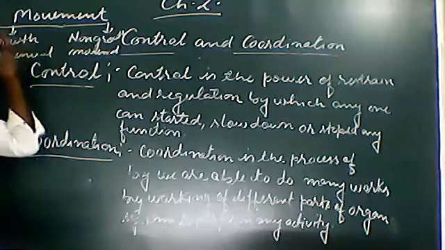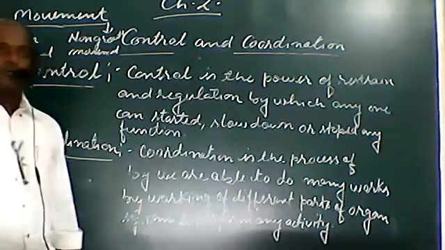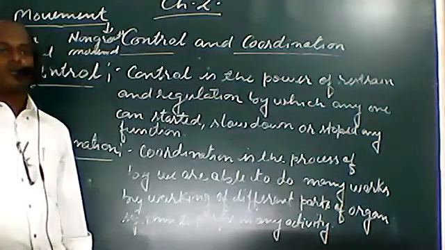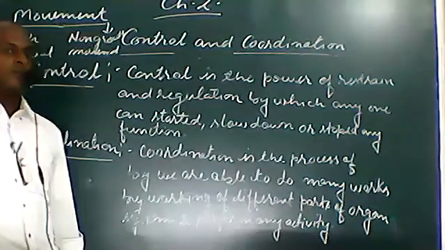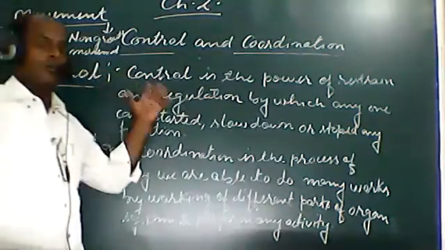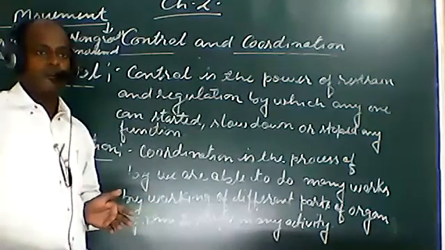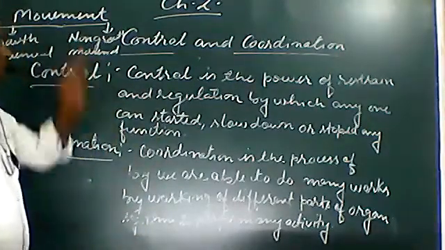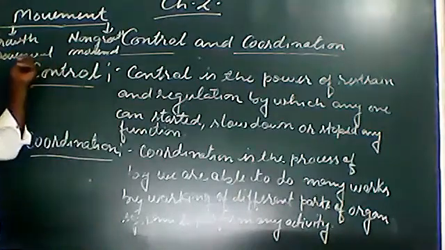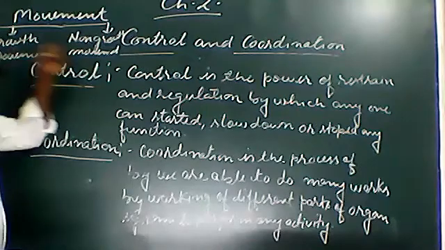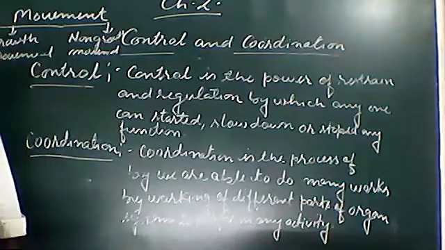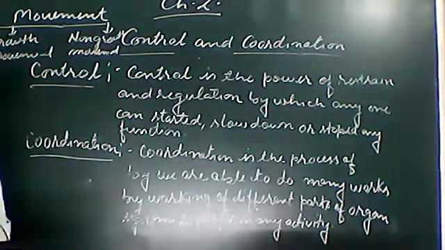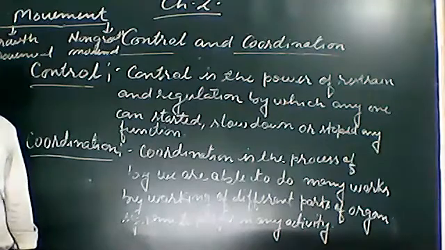Students, animals mostly show non-growth movement, but in plants there is growth movement. We will discuss it when we start the study of control and coordination in plants. But we should know that in plants growth movement occurs, while in animals there is non-growth movement. Animals mostly show non-growth movement, while plants exhibit both growth and non-growth movement.